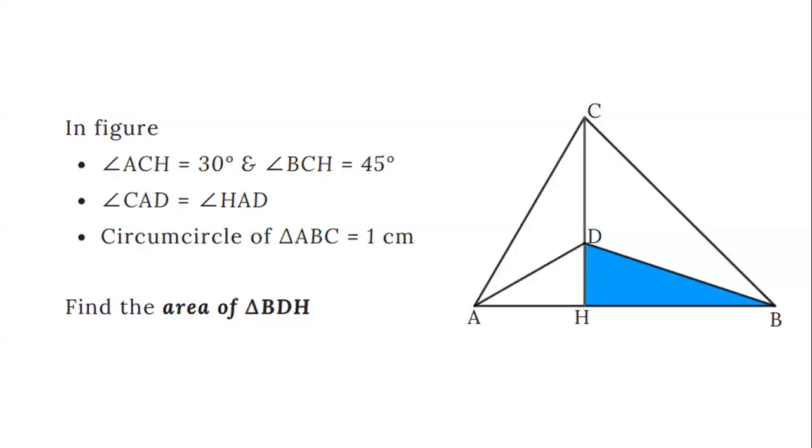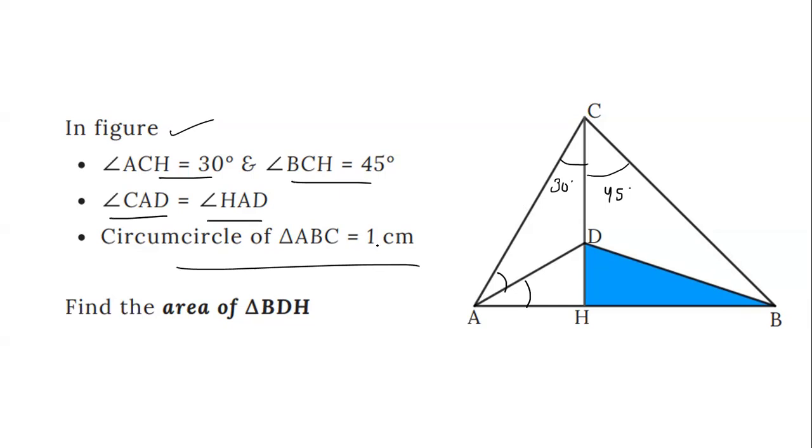So hello guys, in this video we are going to solve this problem. In this problem it is given that in the figure the angle ACH is 30 degrees and angle BCH is 45 degrees. So this is the angle ACH and it is 30 degrees, and this is the angle BCH which is 45 degrees. Angle CAD is equal to the angle HAD. So this is the angle CAD and it is equal to the angle HAD.